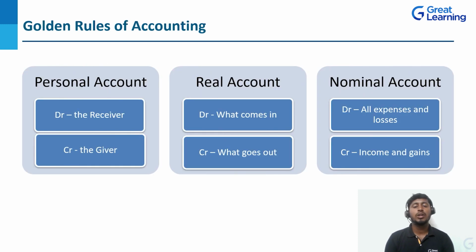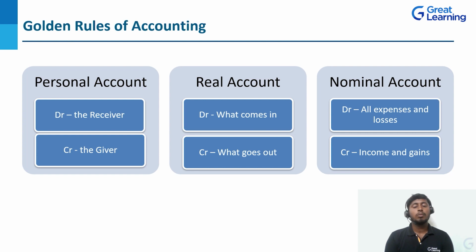Golden rules of accounting are the base for accounting. Without these golden rules of accounting, we cannot do any other books of account or maintain any books of accounts. These golden rules of accounting are broadly classified into three categories or three accounts: personal account, real account, and nominal account.